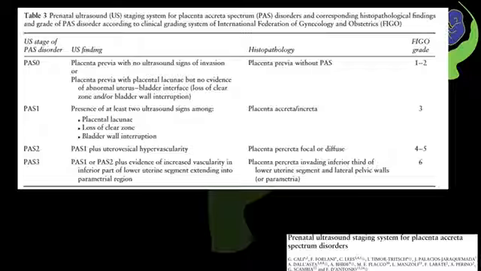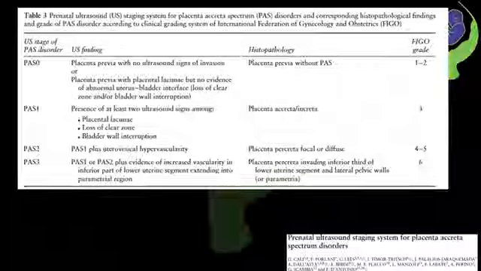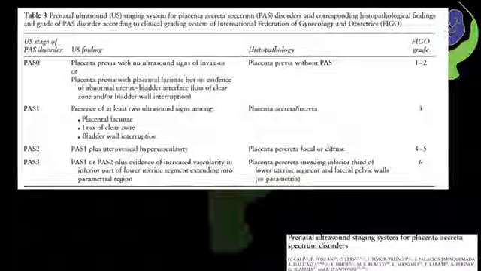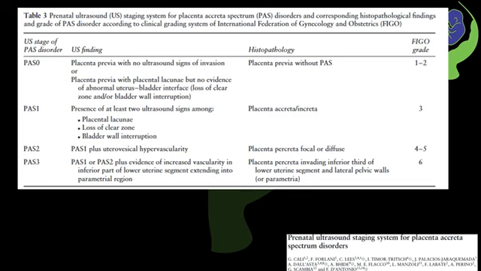In addition to all the findings in Accreta spectrum stage 1, if you have utrovesical hypervascularity, then it becomes stage 2, and we should think of possibility of focal Percreta or diffuse Percreta.